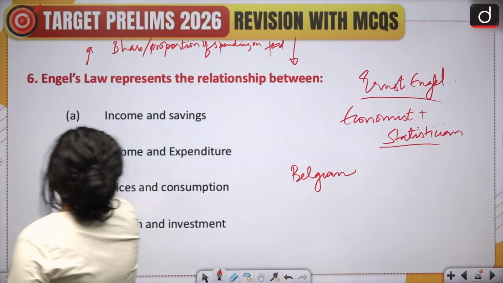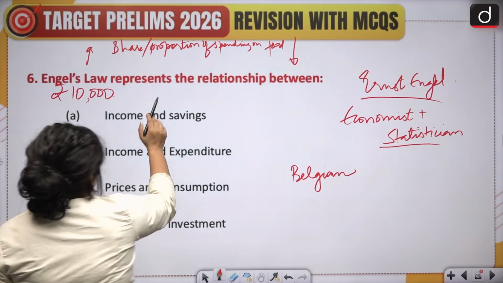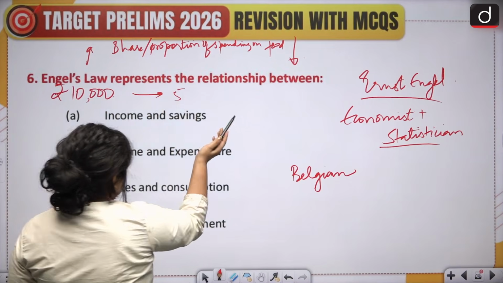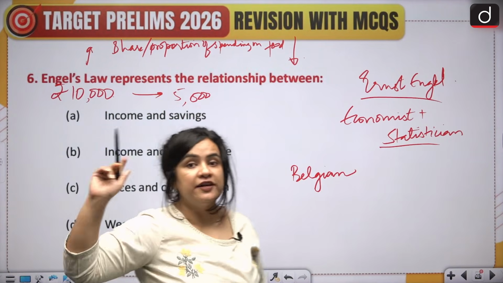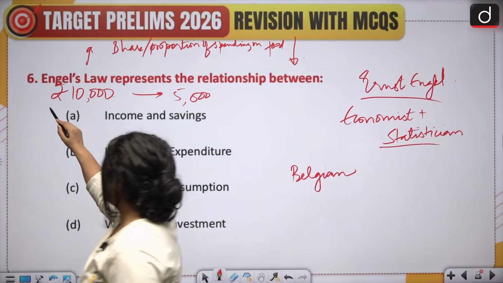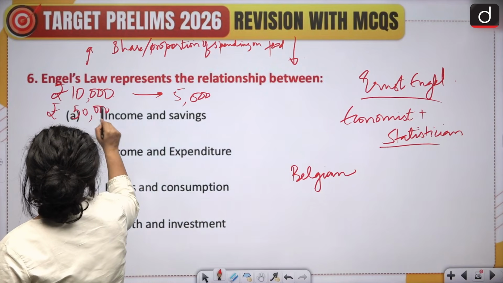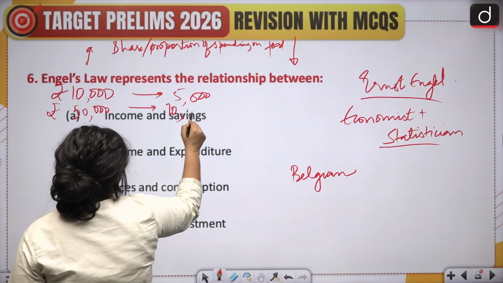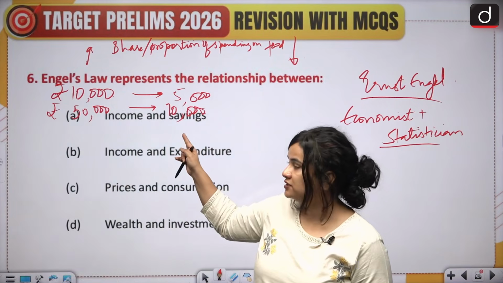Meaning, let's say that if a household was making rupees 10,000 earlier, Engel observed that around, let's say, 5,000 of that money was being spent on food. Whereas when their income rose to, let's say, 50,000, then the spending increased to 10,000. Now in absolute numbers, the spending went up by 5,000.